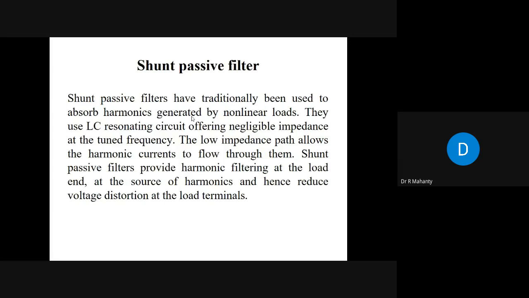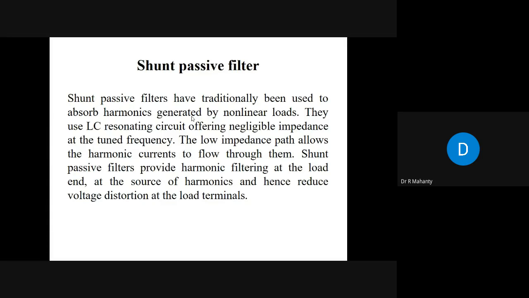Shunt passive filters have traditionally been used to absorb harmonics generated by nonlinear loads. They use an LC resonating circuit offering negligible impedance at the tuned frequency. The low impedance path allows the harmonic currents to flow through them. Shunt passive filters provide harmonic filtering at the load end, at the source of harmonics, and hence reduce voltage distortion at the load terminal.